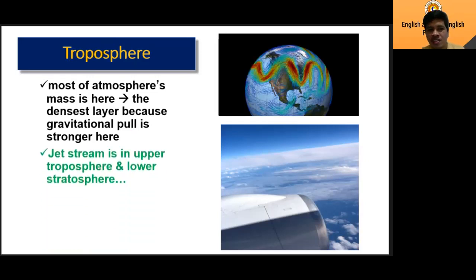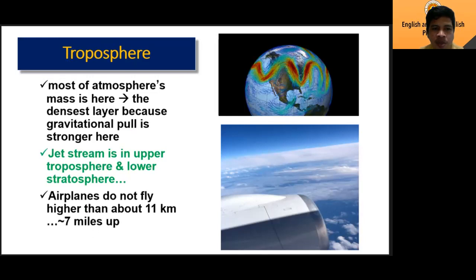Next, the jet stream is in the upper troposphere and lower stratosphere. What do we mean by that? It means that airplanes fly on the upper troposphere but lower stratosphere.